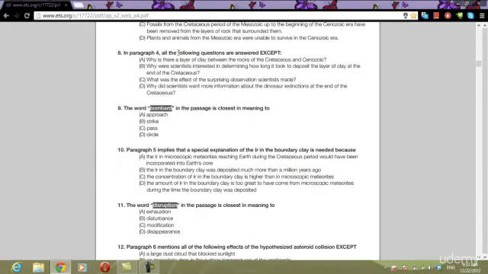Number 8. In paragraph 4, all the following questions are answered except. Okay. We have an except not least question. All right. So again, here with an except not least question like this, all the following questions are answered except. So that means what? 3 are true, 1 is false.